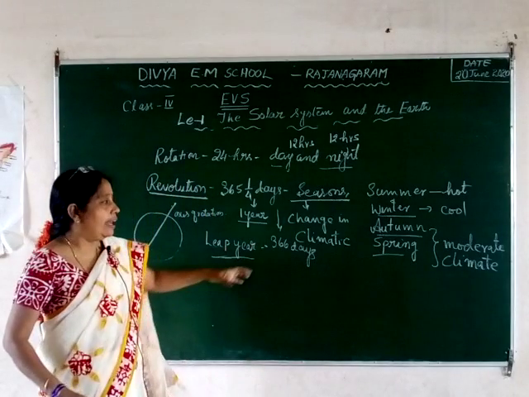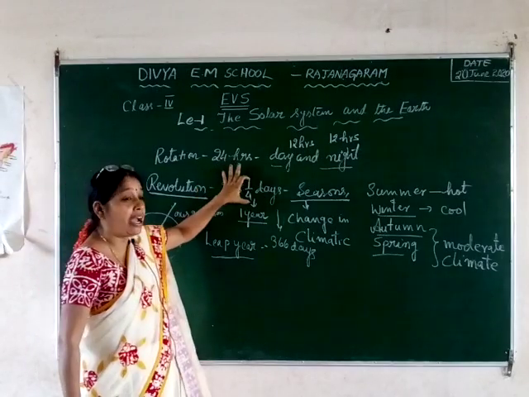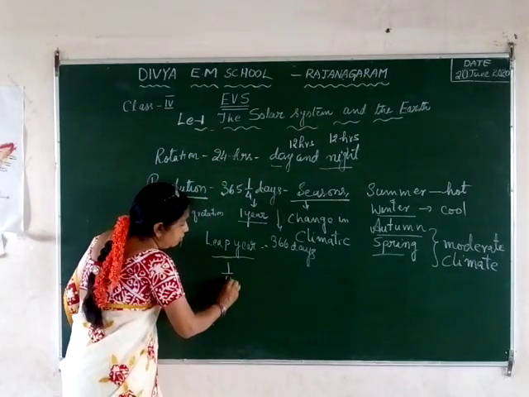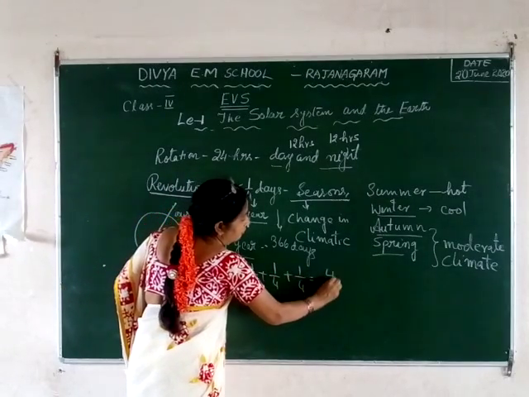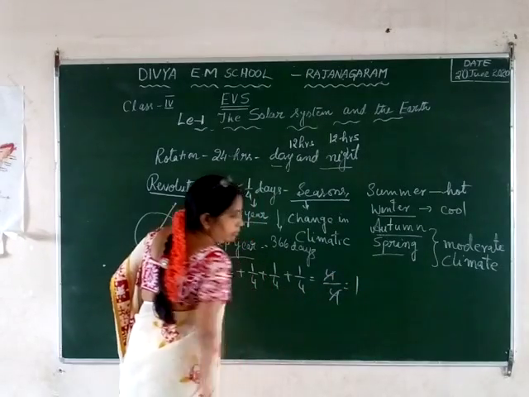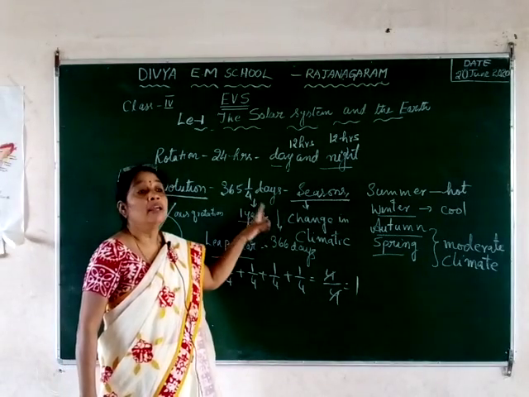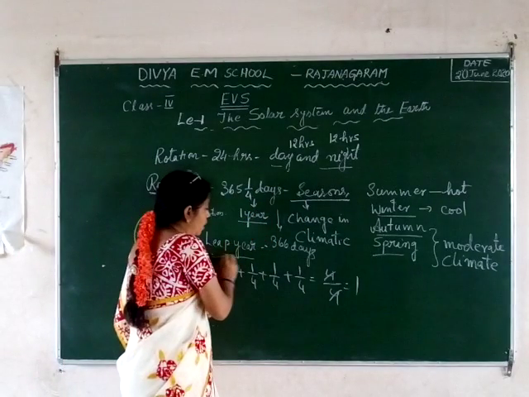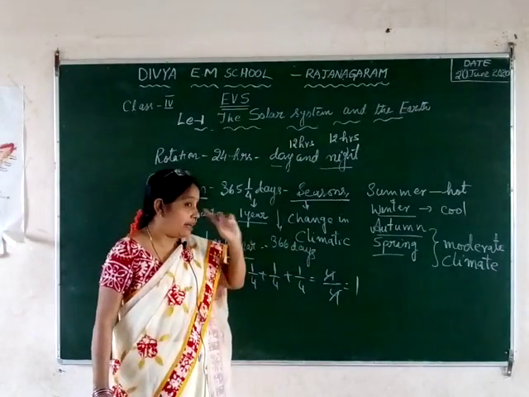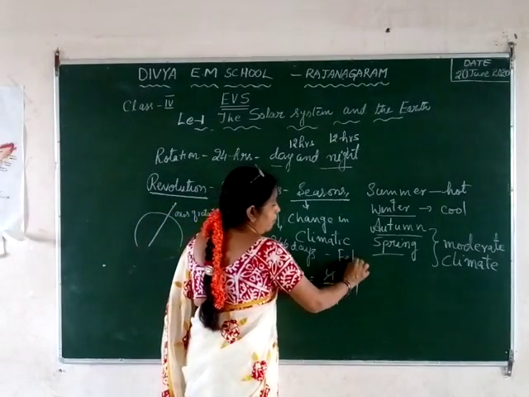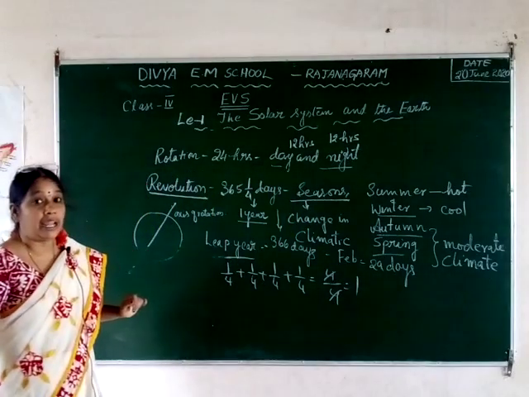So from where is that one day added? I told you that it is 365 1/4 days. When we add four 1/4s in mathematics, you get 4/4, which is 1. That one day is added to the normal 365 days. That's why that year is called the leap year, with 366 days, and that one day is added to the month of February, which then has 29 days. Normally February has 28 days.